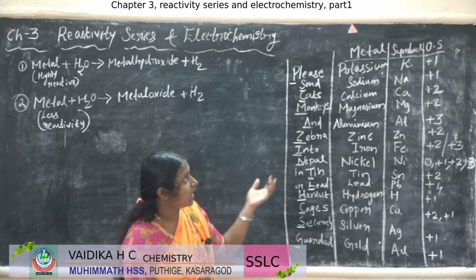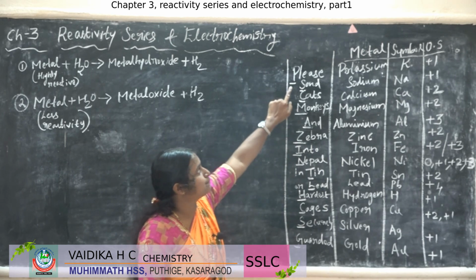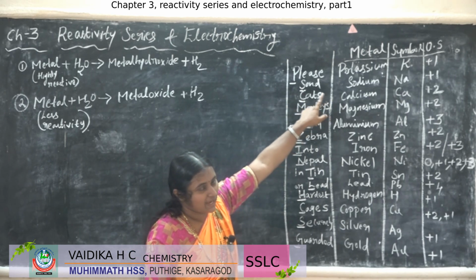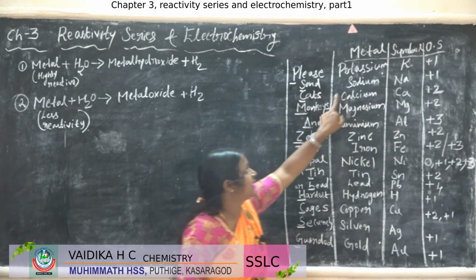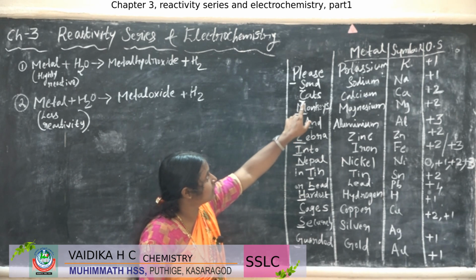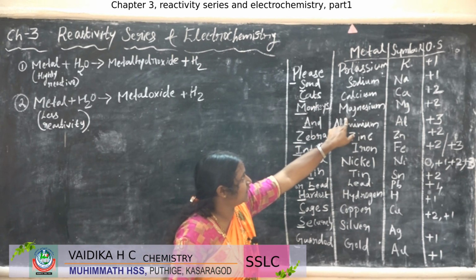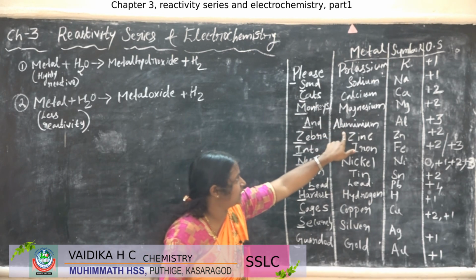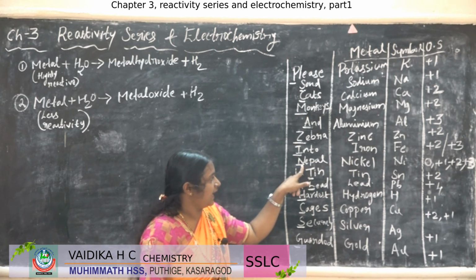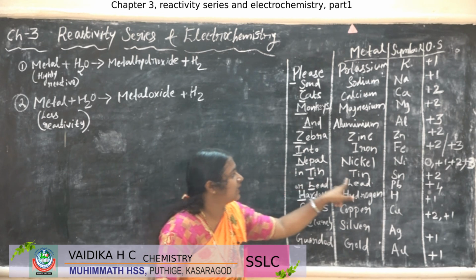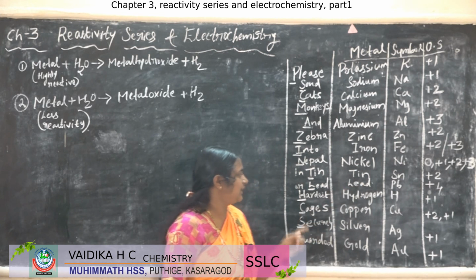Okay. So how can we find the metals from this? P stands for potassium. S in "send" stands for sodium. And next, cats, calcium. Next M, magnesium. A, aluminium. Z, zinc. I, iron. N, nickel. T, tin. L, lead.